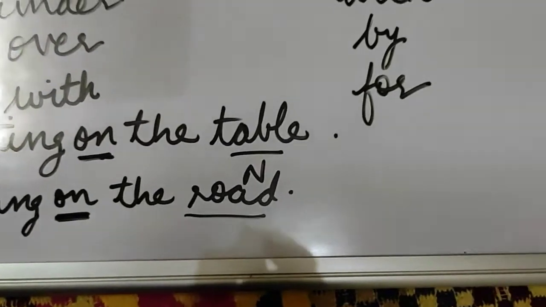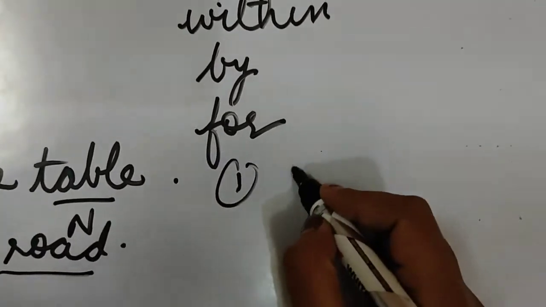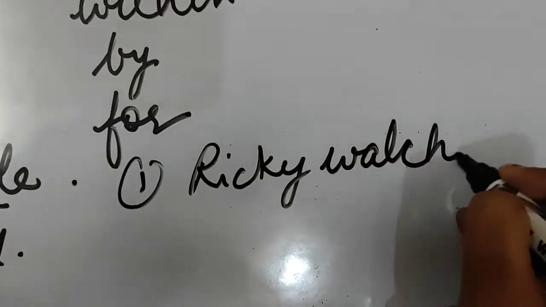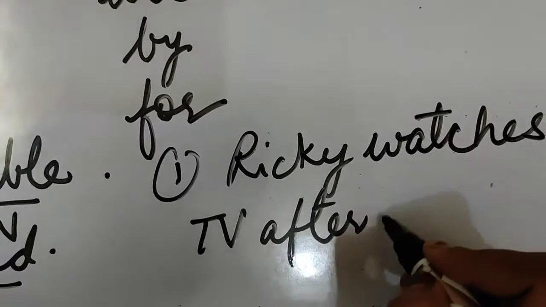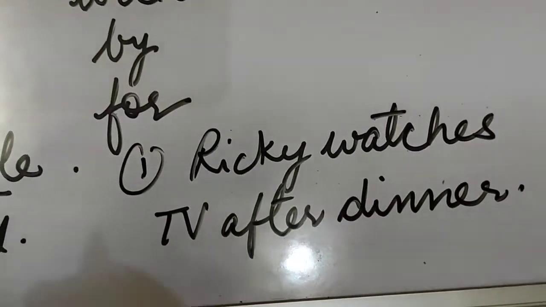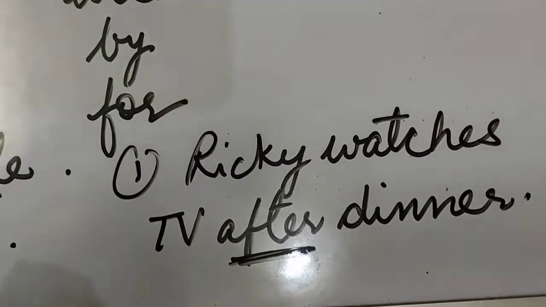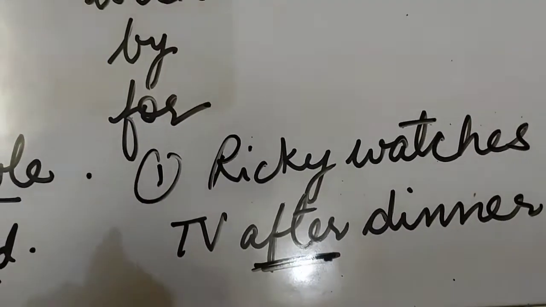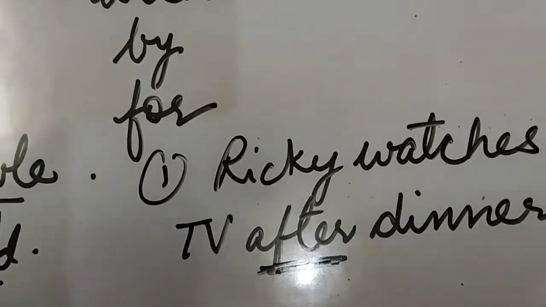Now, let me give you an example of time. Ricky watches TV after dinner. At what time does Ricky watch TV? After dinner. So, after is showing us the time. When is he watching TV? After dinner. So, after here is the preposition.